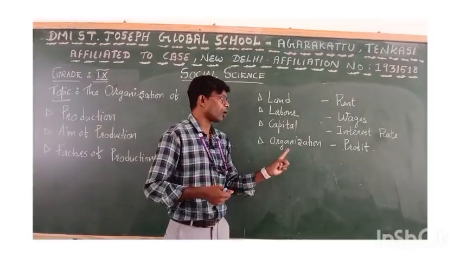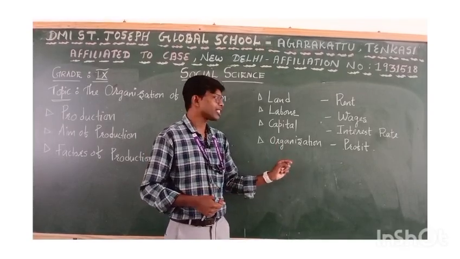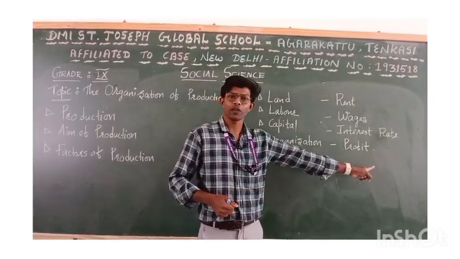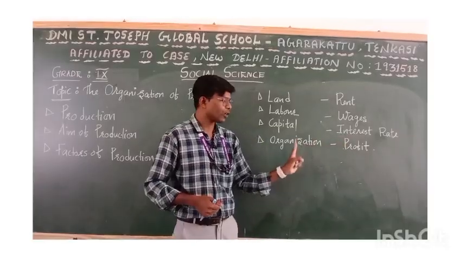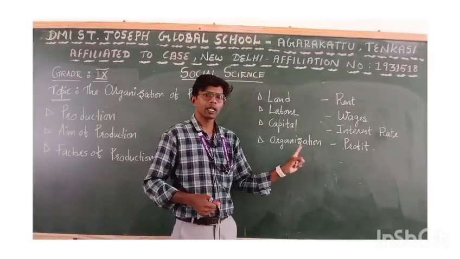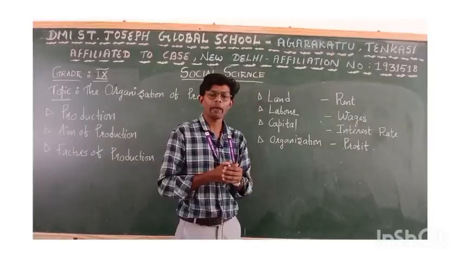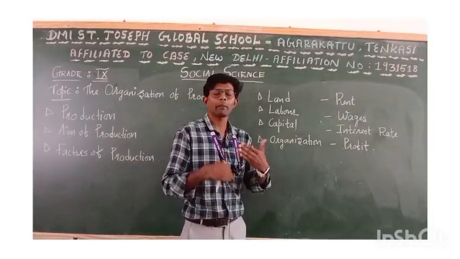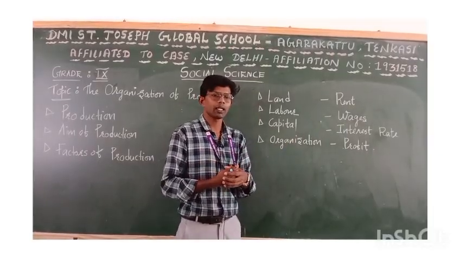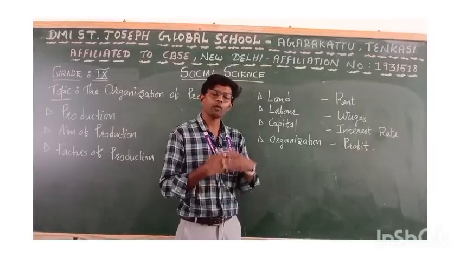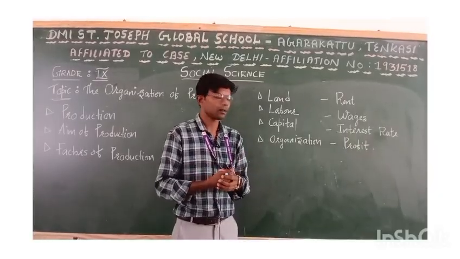That is known as an organization. From the organization, we get profit. Every organization or enterprise aims to get maximum profit from that particular product or goods.